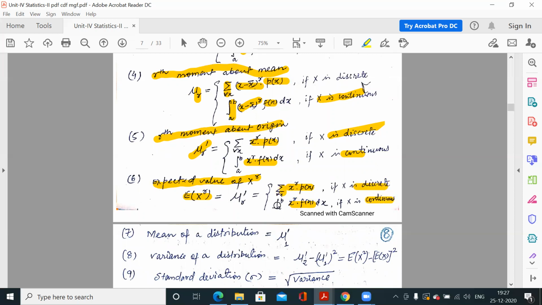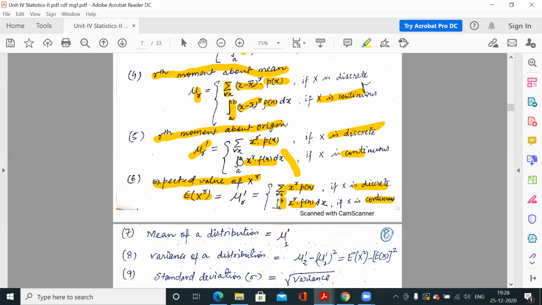So this is summation, this is integration, for the discrete and continuous case respectively. These are the formulas for the expected value of x to the power r. If you compare them, they are the same formulas: summation of x to the power r px, and integration of x to the power r fx.